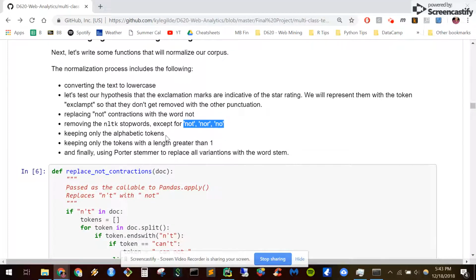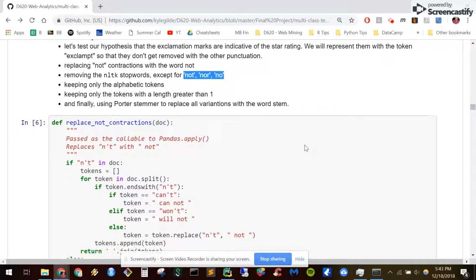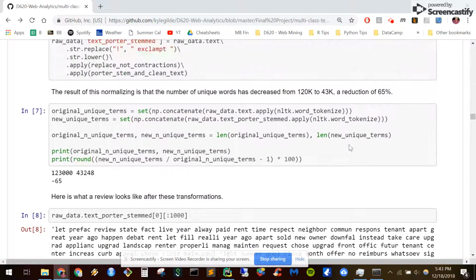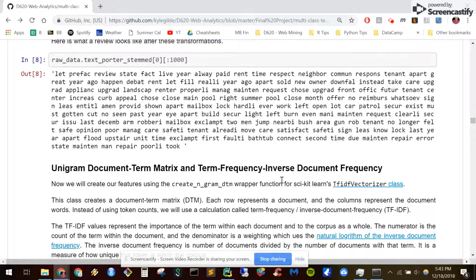We kept only alphabetic tokens that were at least 1 character long. And then we used the Porter stemmer, which is the most conservative of the stemming models. The result of all of this normalizing of the text was we decreased the unique word count from 120,000 to 43,000, which was a 65% reduction. And this is what the review now looks like.